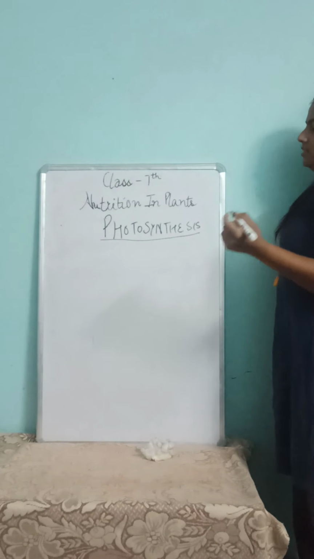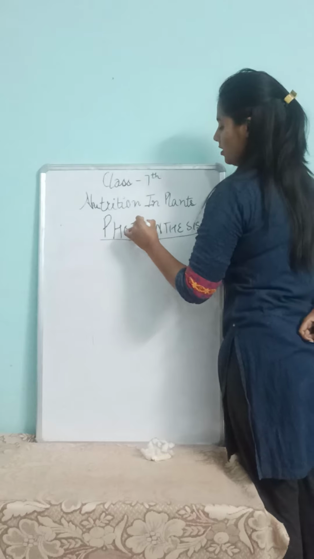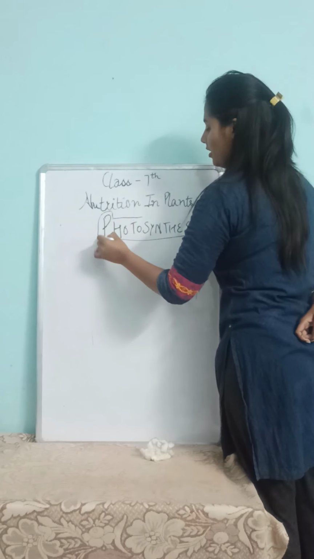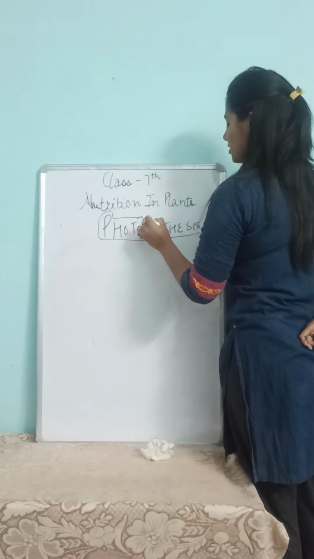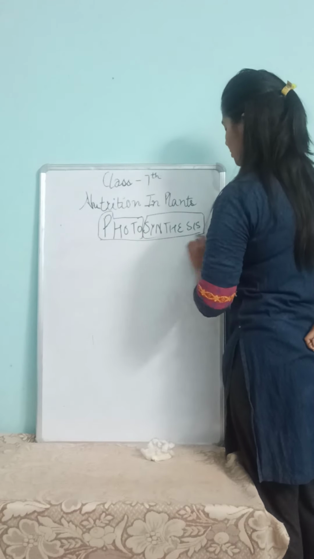So we are going to study the term photosynthesis. As you can see, photo means light, and synthesis means to make something.